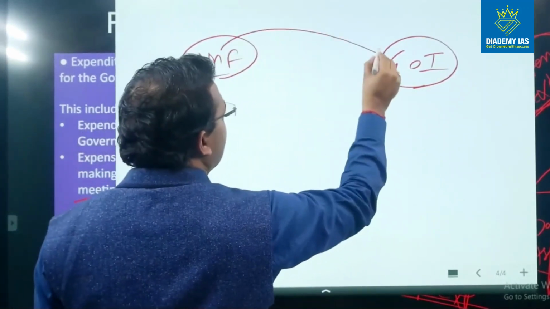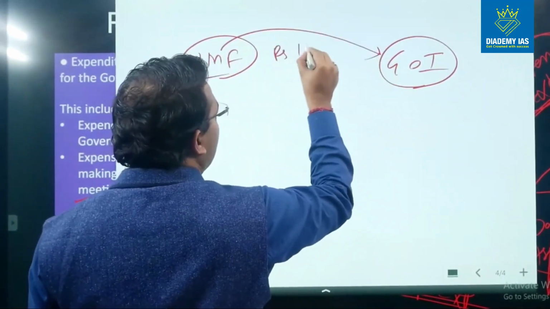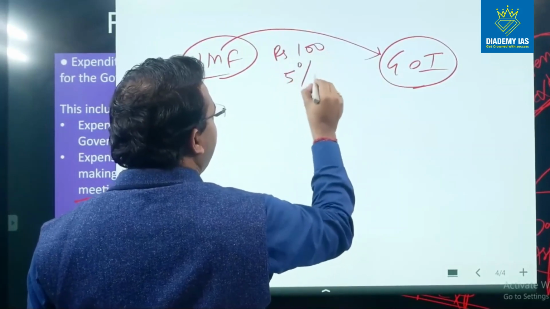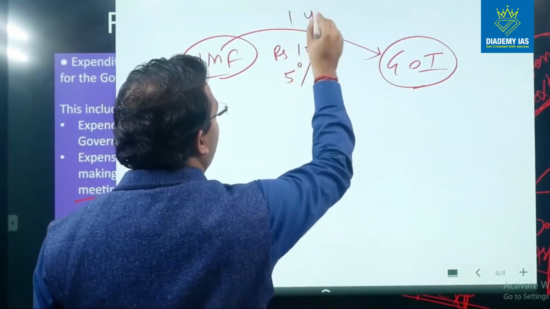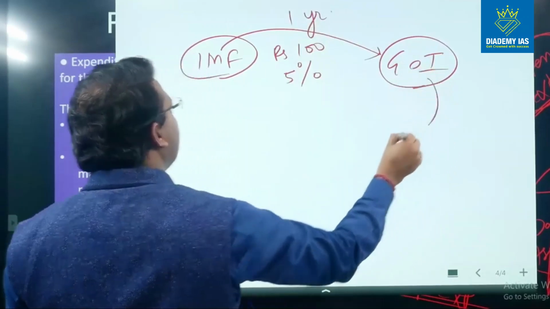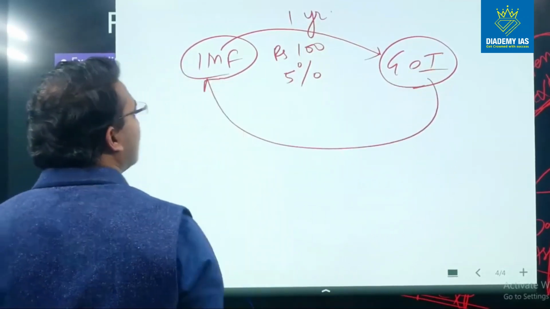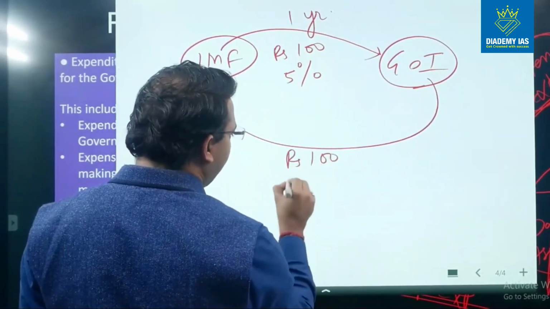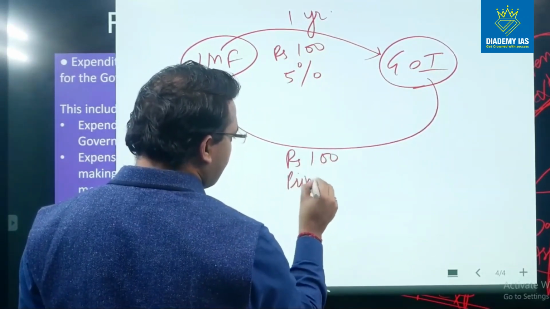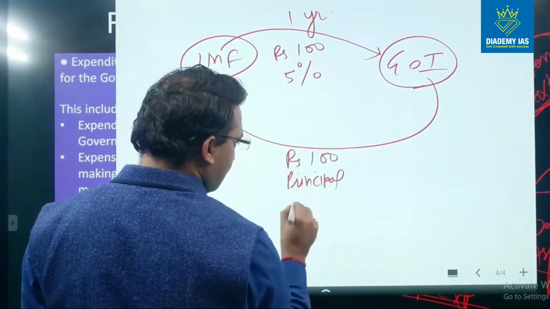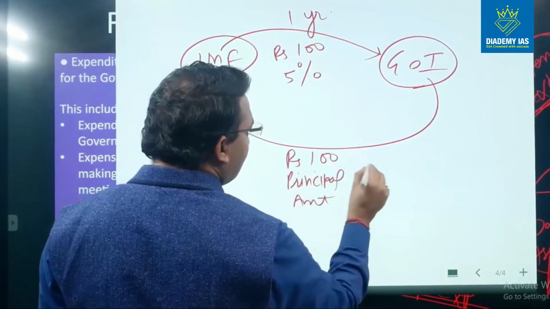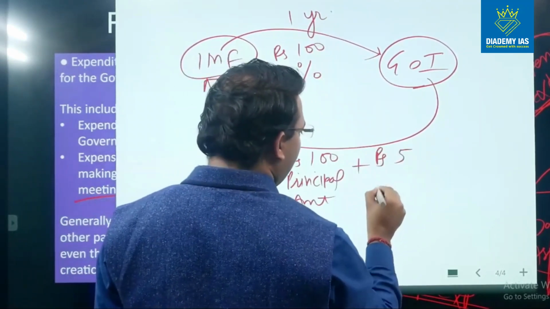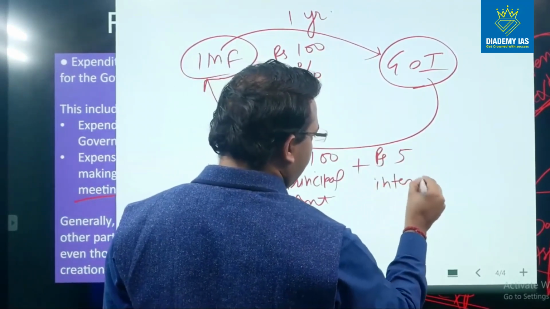This loan is given, suppose rupees 100, and the rate of interest is 5%, and the duration is 1 year. So after 1 year, the government needs to give back this money to the IMF. So the government will give rupees 100 of the principal amount and rupees 5, that is 5% of 100, as the interest.